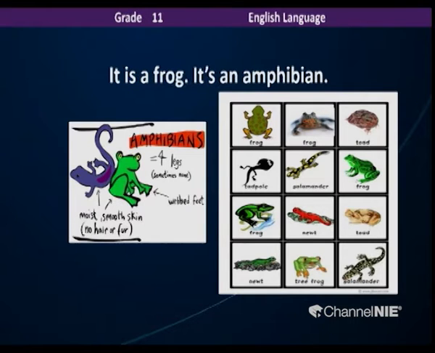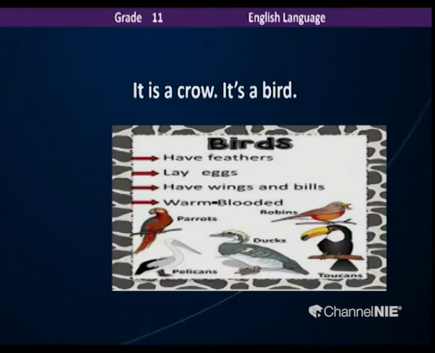They have 4 legs and then webbed feet. Oh yes, and they have smooth skin. Yes. So as you can see on the screen, children, there are a lot of amphibians that we know of, especially frogs. Well, do you love frogs? Okay, but I find this tadpole very cute. That is cute. There are different kinds of frogs that we can see. That's why I have put different types of frogs on the screen. You can see the toad, the newt, and the salamander. These are amphibians. And what's the next kind?